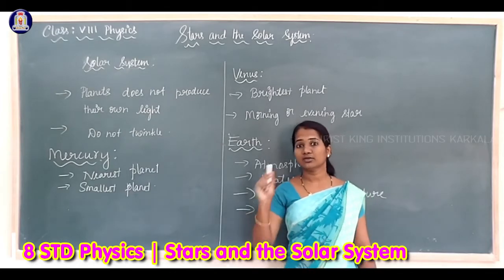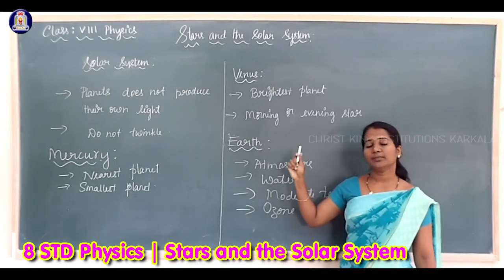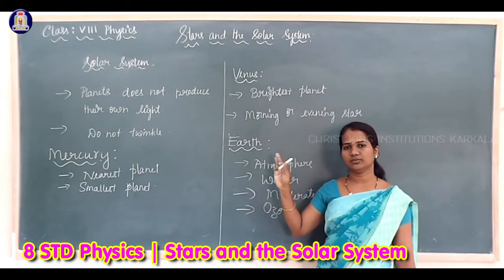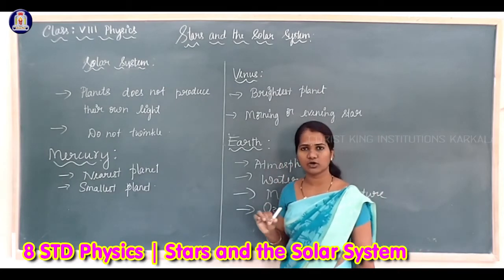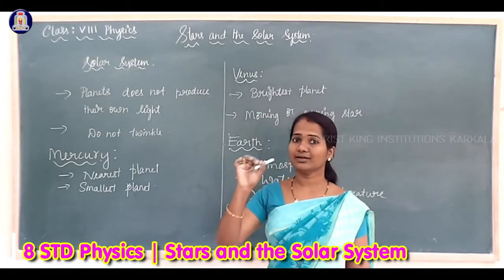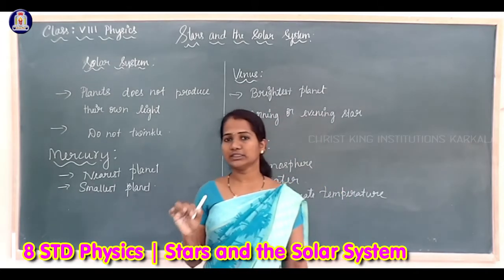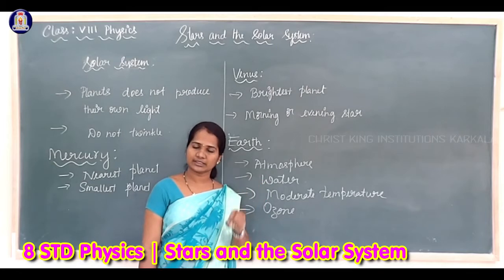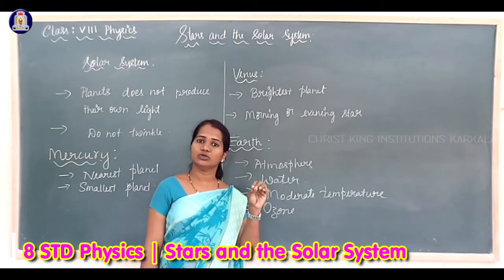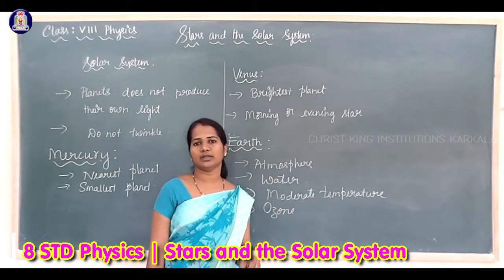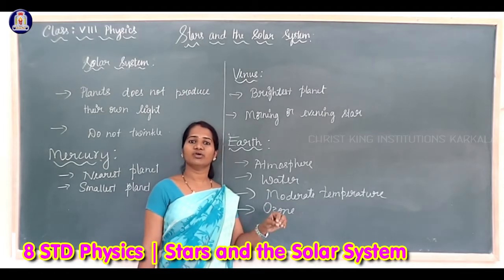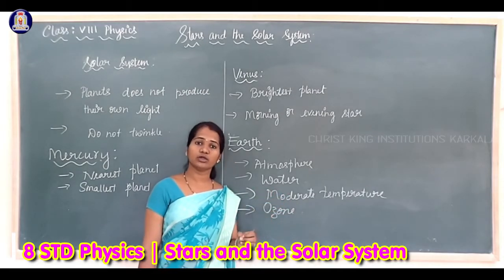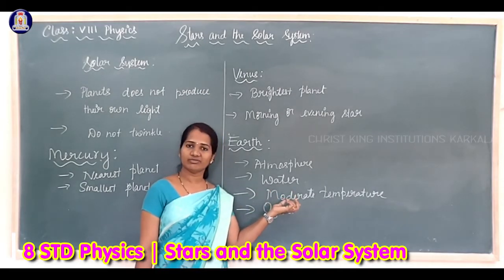It is the third planet from the sun. The main reason life exists on the Earth is that Earth is at the correct distance from the sun. Because of that, it has a moderate temperature, which is important for the existence of life on the Earth.